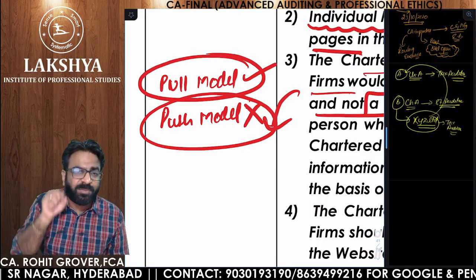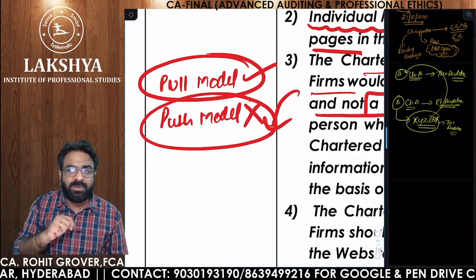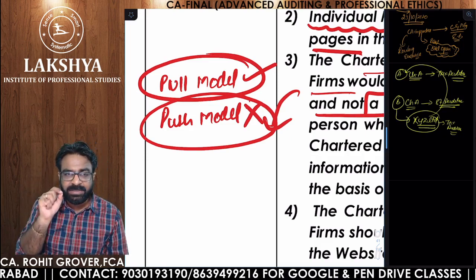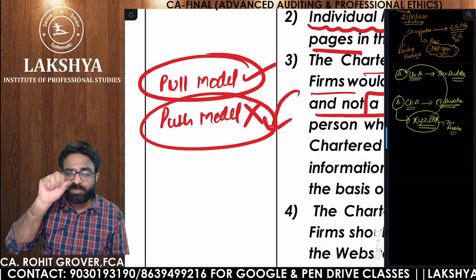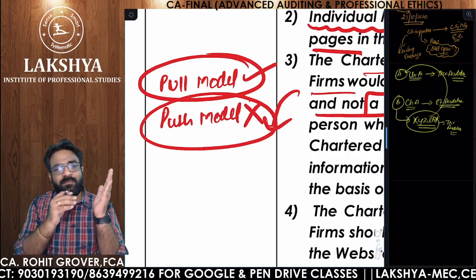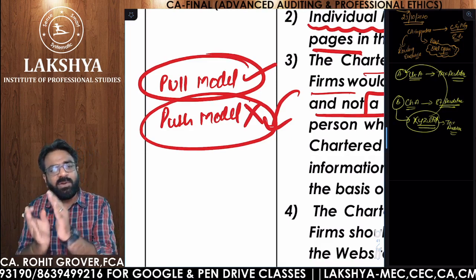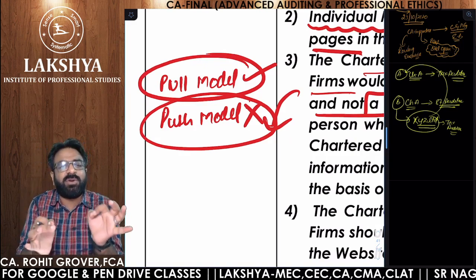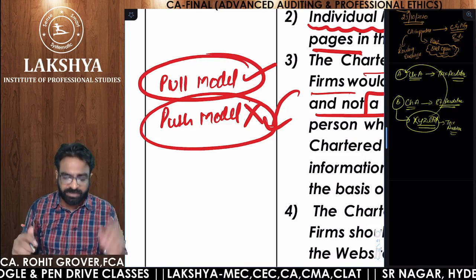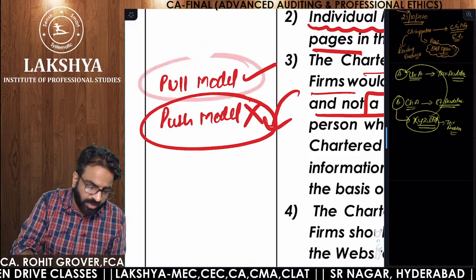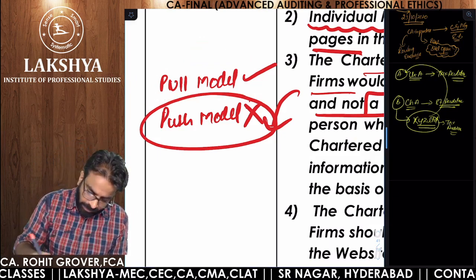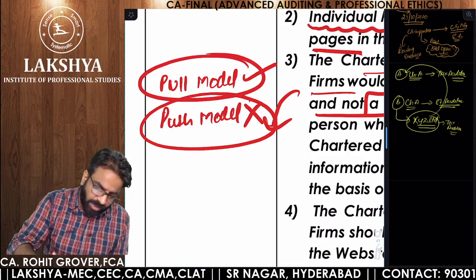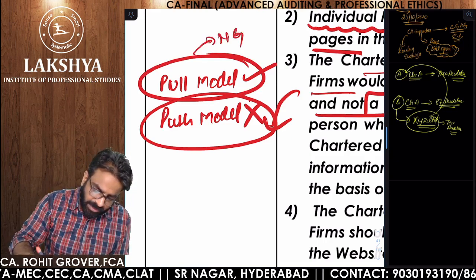Are you pulling the information by clicking on that particular window or not? Yes. So that is known as pull model. If your website is running on the pull model of technology, it is allowed. But if your website is running on a push model of technology, you are guilty of professional misconduct because that is not allowed. So here you are not guilty and here you are guilty.